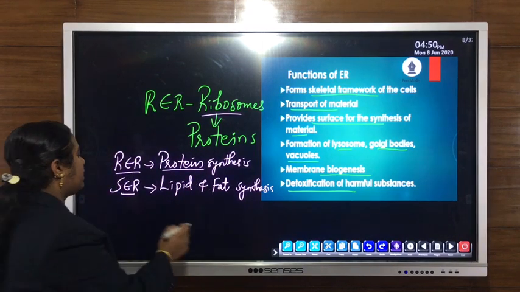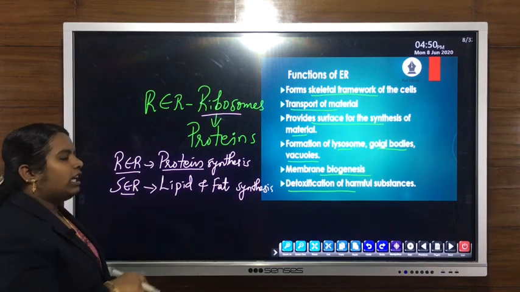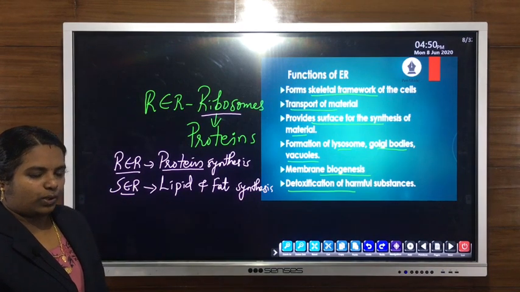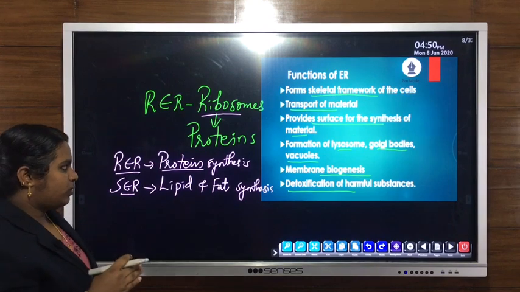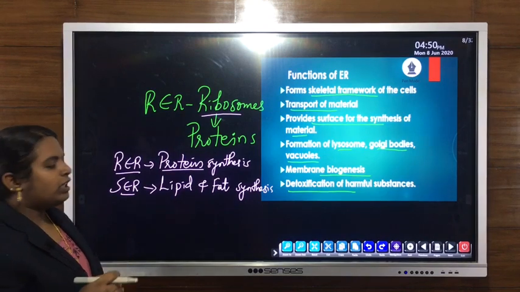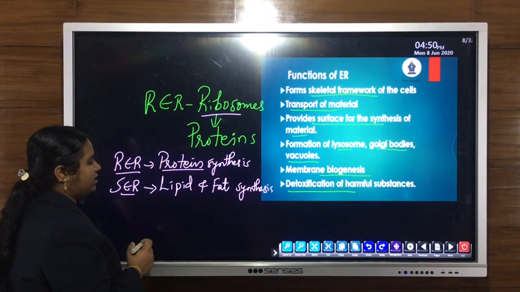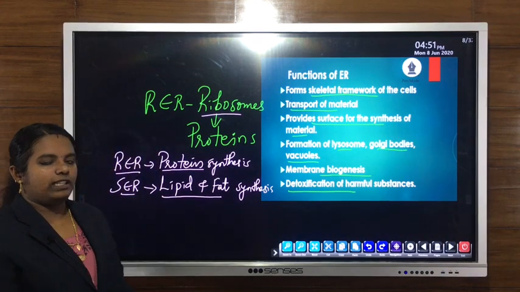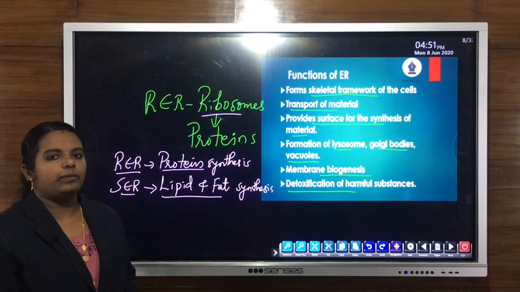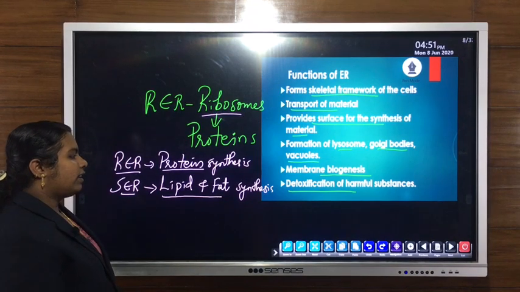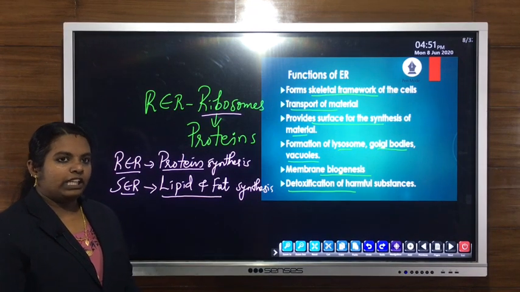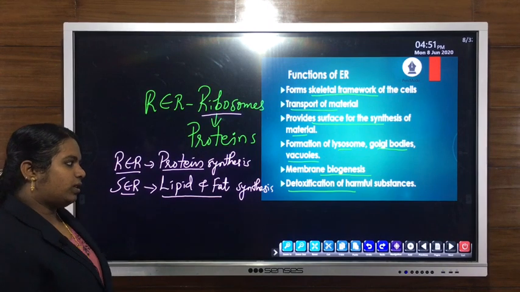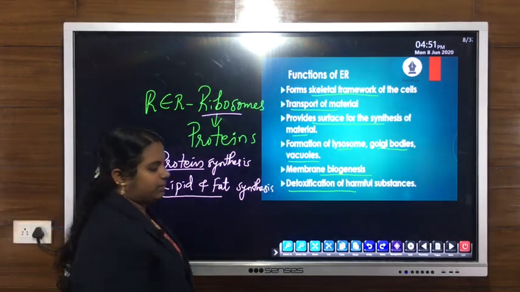On the surface of SER, ribosomes are not attached, or they lack ribosomes over their surface. So they are mainly concerned with the synthesis of lipid as well as fat. So RER's main function is synthesis of protein, and SER, or smooth endoplasmic reticulum, is concerned with the synthesis of fat as well as lipid.